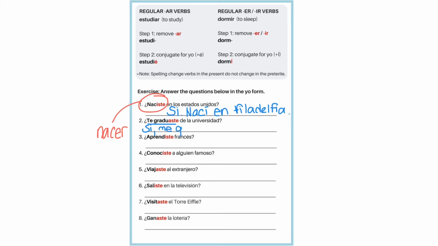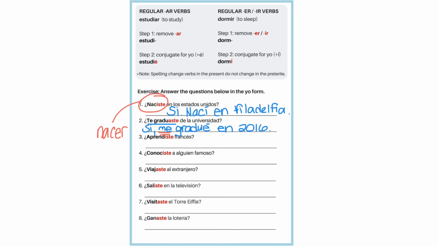Me gradué, and I'm trying to think of what year it was, en 2016. Now this one, I know that this was a reflexive verb because I saw the te pronoun. So I made sure when I answered it that I used a me pronoun.